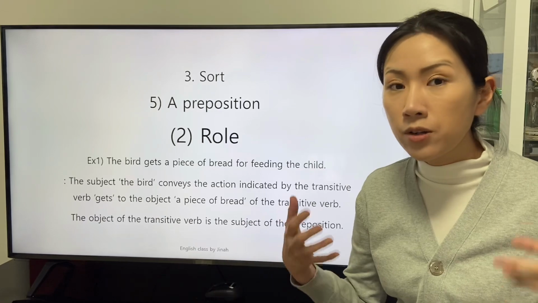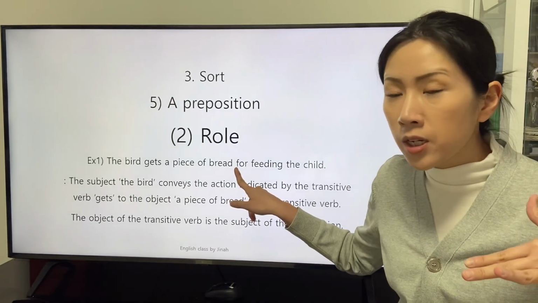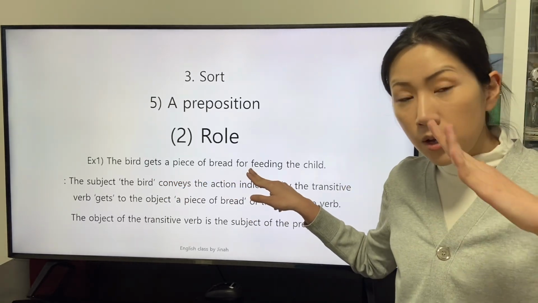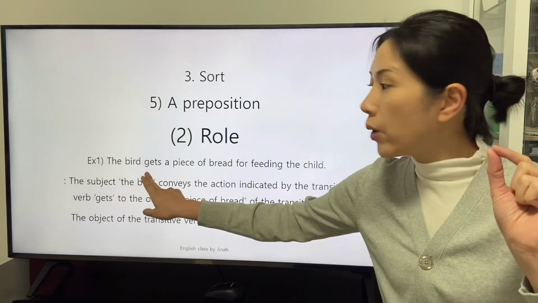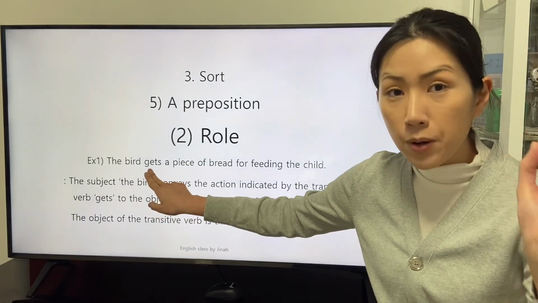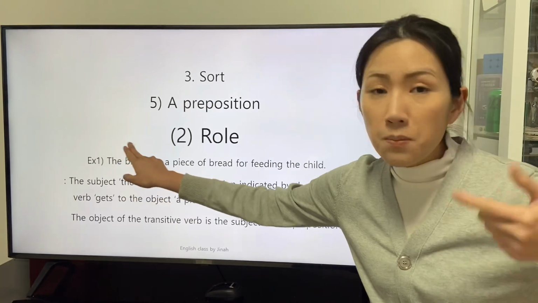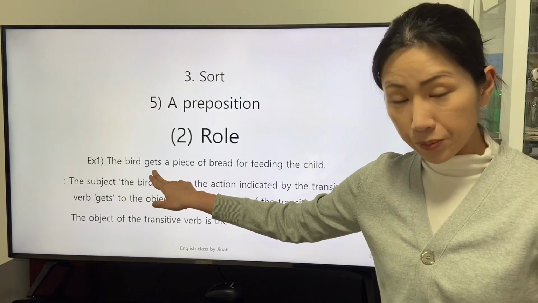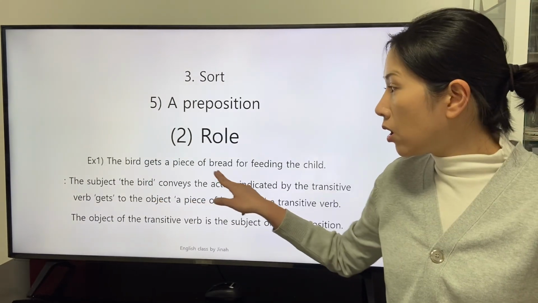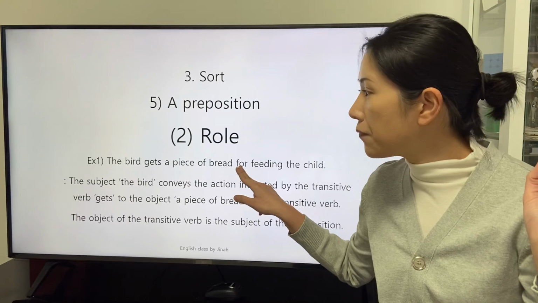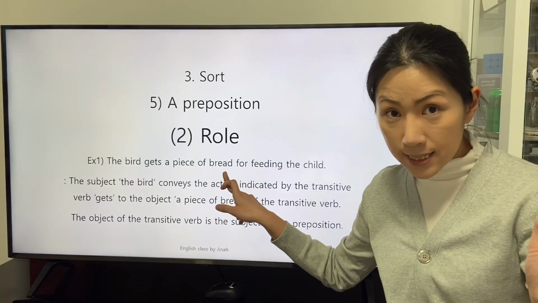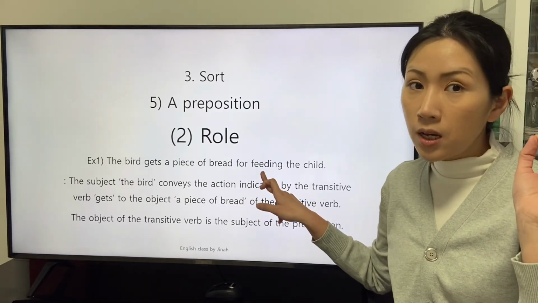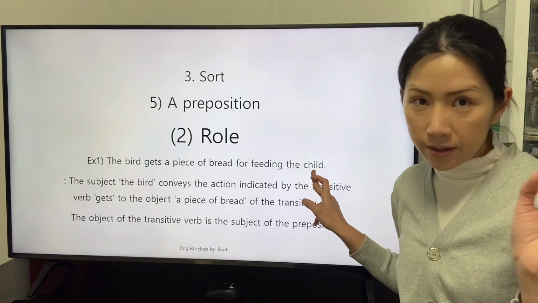With the prior understanding that the preposition for mediates the subject and the object at the time when the verb of the clause describes the subject. So when the subject is described by the transitive verb get, the subject of the preposition for, a piece of bread, gives the definition of the preposition for to the object of the preposition, feeding the child.